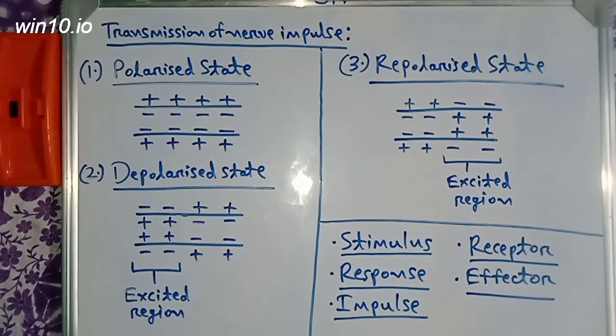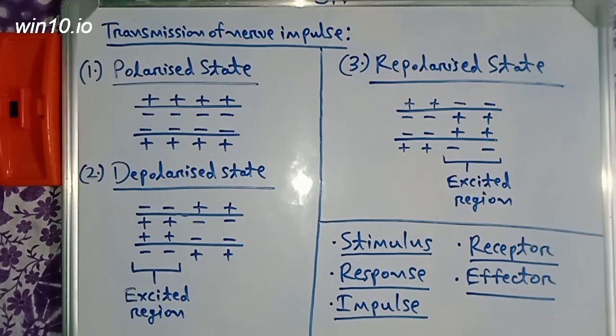Now, what is effector? Effectors are certain muscles or glands which receive an electrical impulse from the brain or spinal cord and either contract or secrete some substance.